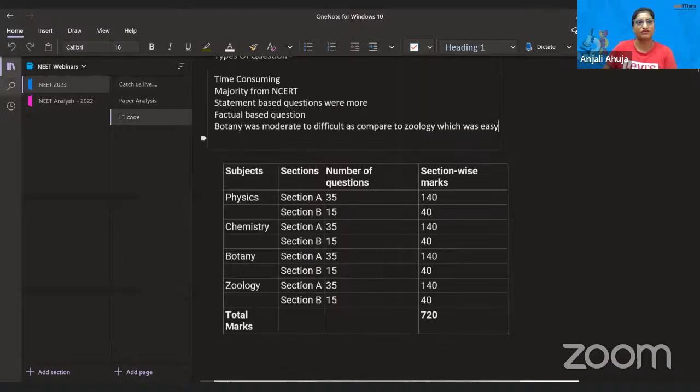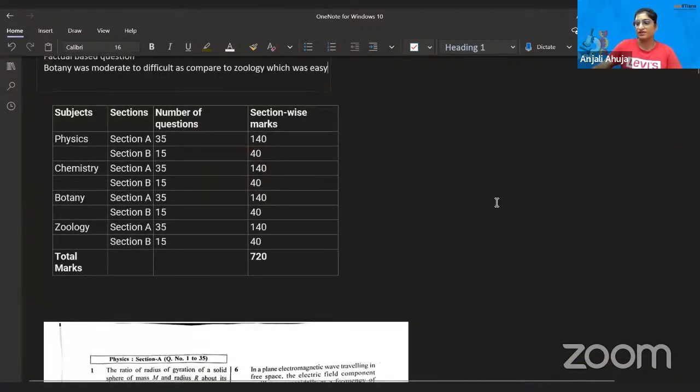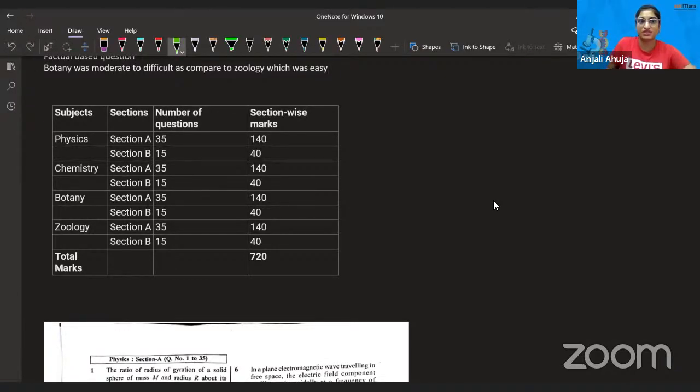I have added it here for your review. If you see the pattern of the paper, there is a section A and B in all of the PCMB subjects, with the segregation of 35 and 15 questions. Out of 35, you have to attempt all of the questions.